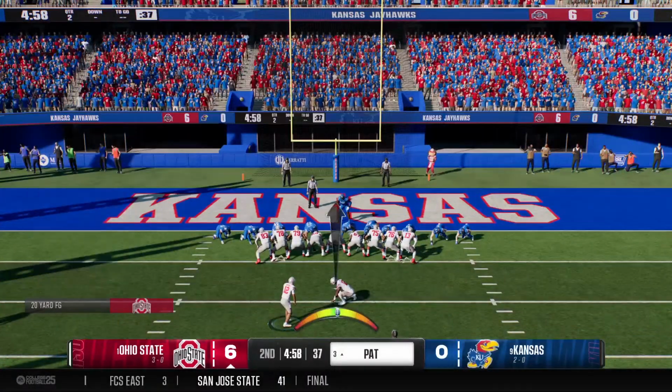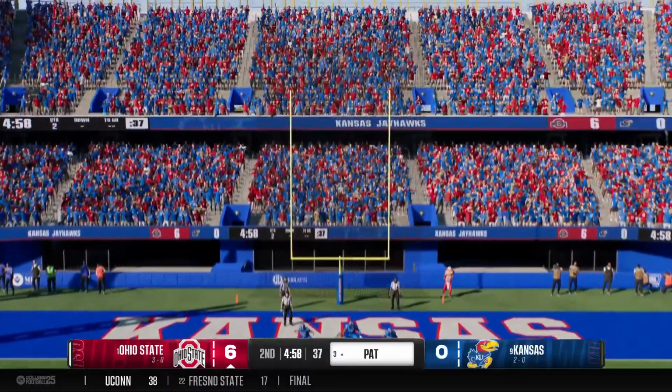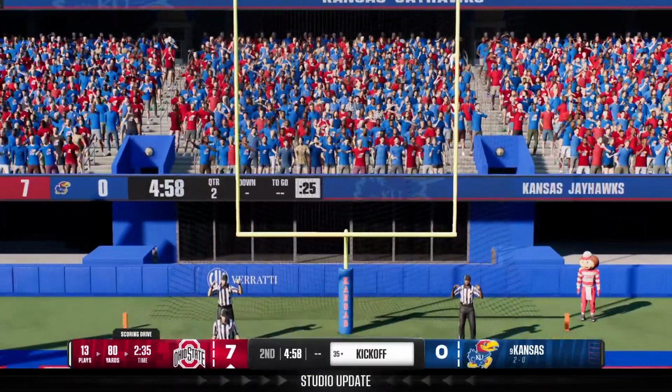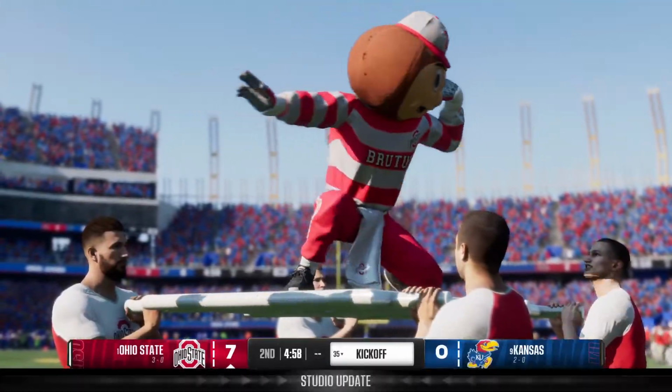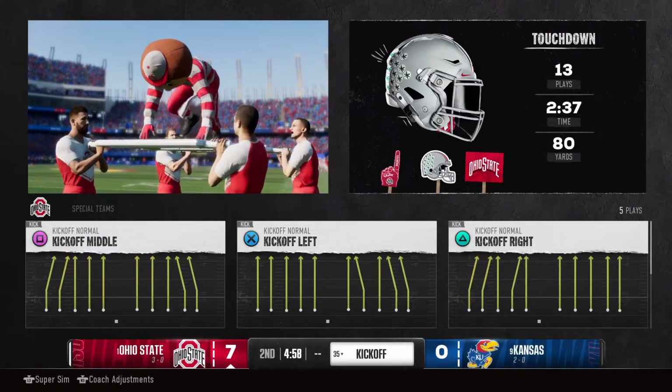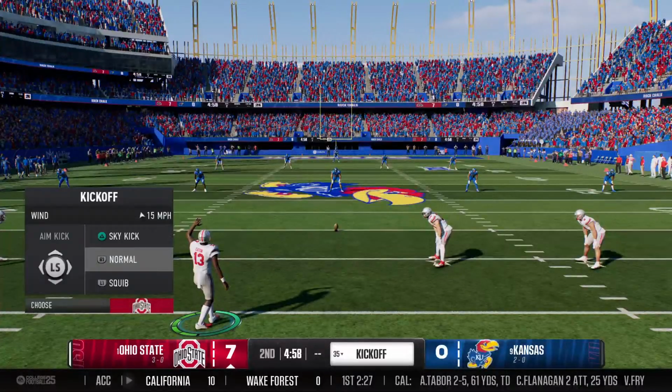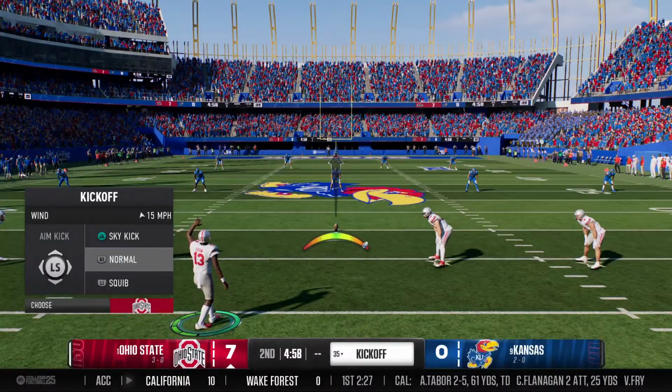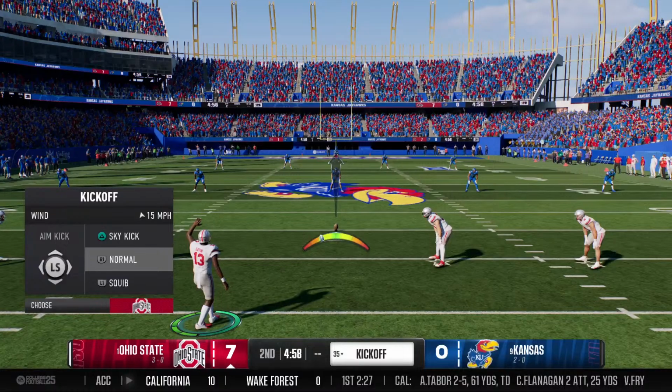How about the execution in that drive, Kirk? Well, I know a lot of times people get excited for the big plays. They're fun to watch. But what's impressive to me is an offense that can put together a long drive and then finally cap it off with a touchdown. That way you don't have to always rely on the big plays. That's a great drive.